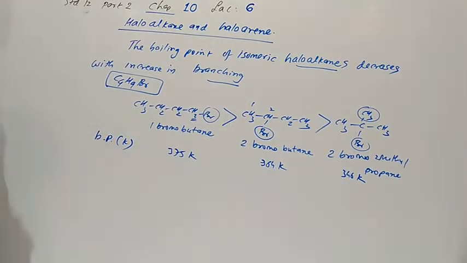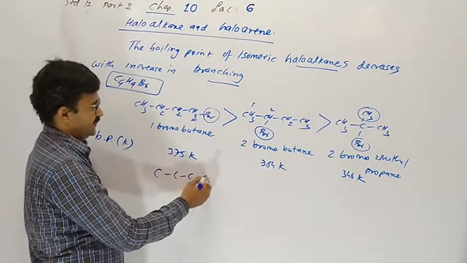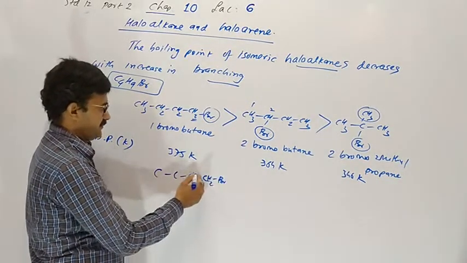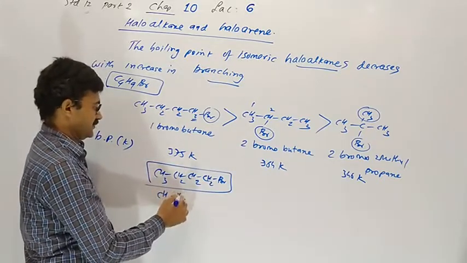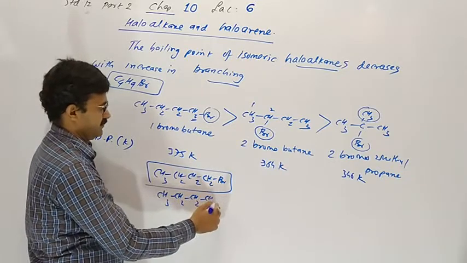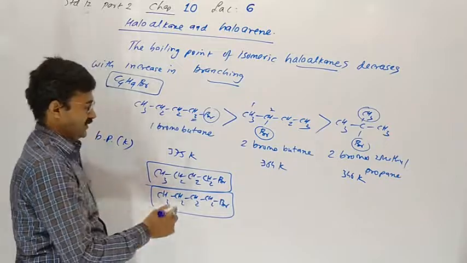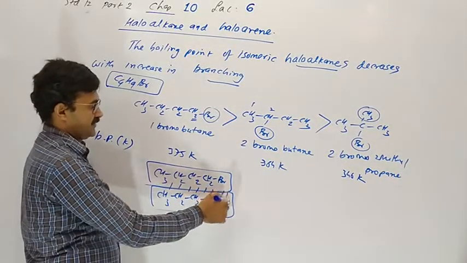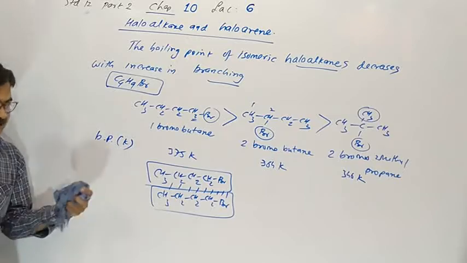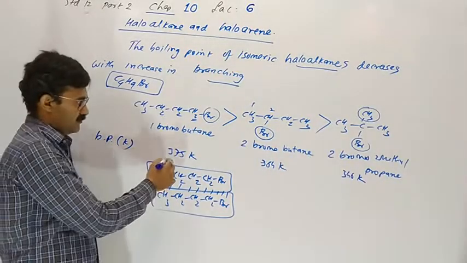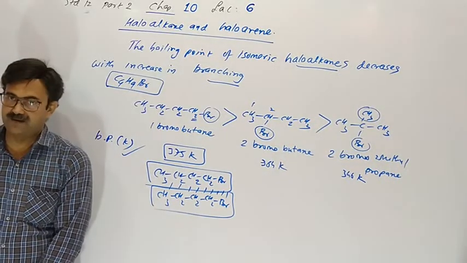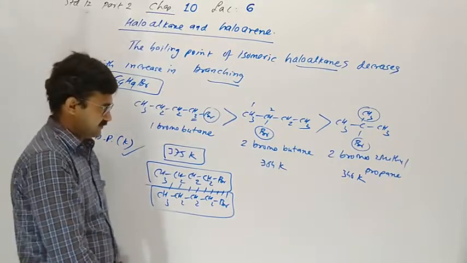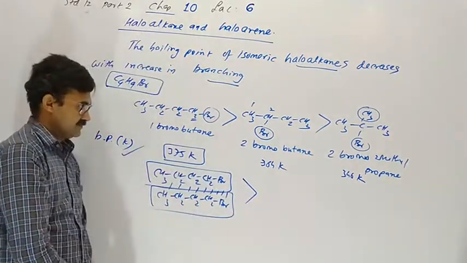So you can see why this happens. 1-bromobutane is actually linear. It has no branch. Surface area is huge here, so intermolecular attraction should be very high. The van der Waals attraction between the two molecules becomes very high, so boiling point is high. Boiling point means when a liquid evaporates at a particular temperature, it converts into its vapor.